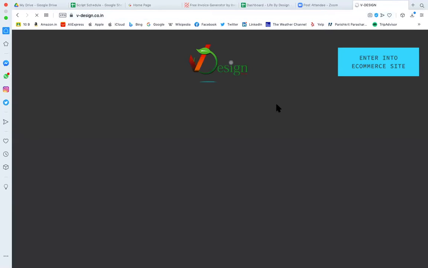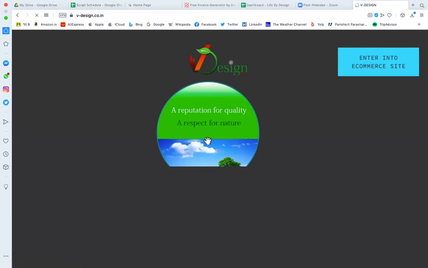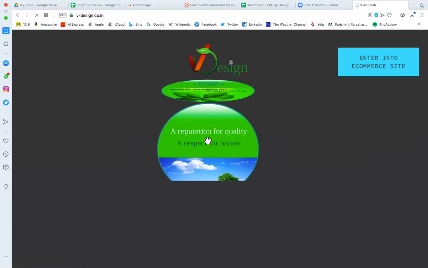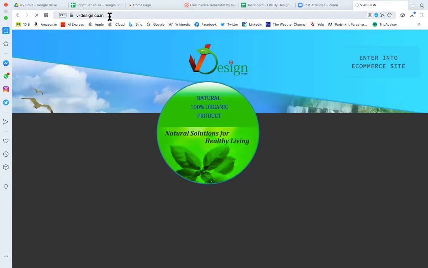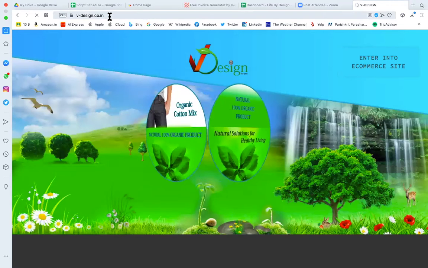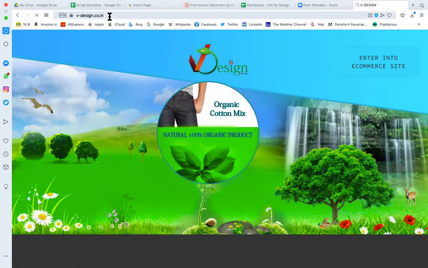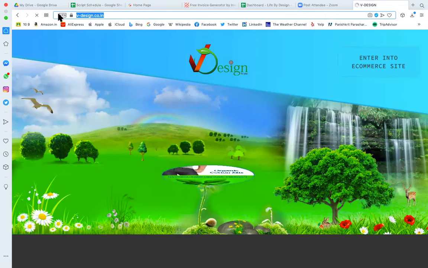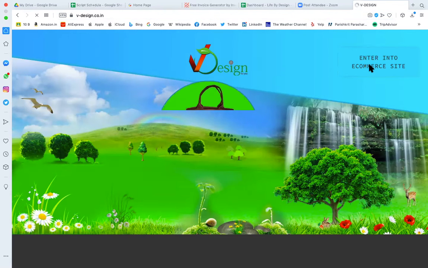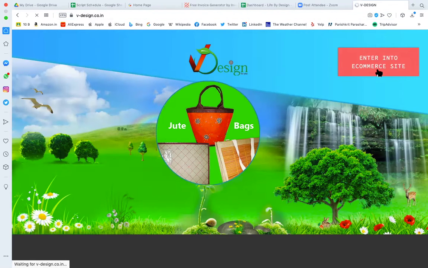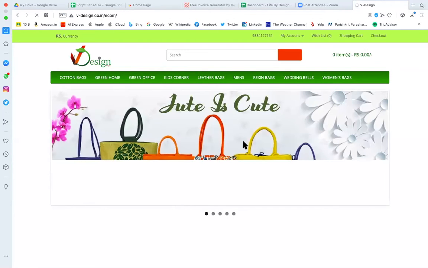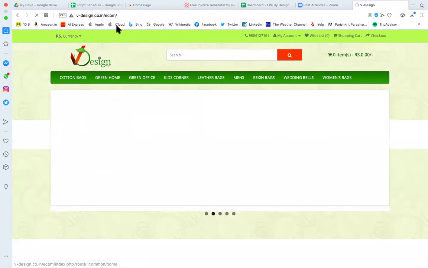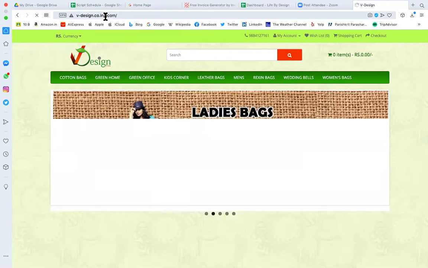This website, whatever you are seeing here, is stored somewhere in your server. You have to recall, or you should go and check each and every folder to find where you have stored the content of this website. So here you enter into your website. This is called a splash screen, and here you want to upload. This is the ecom. Now you can see that the ecom folder is there.